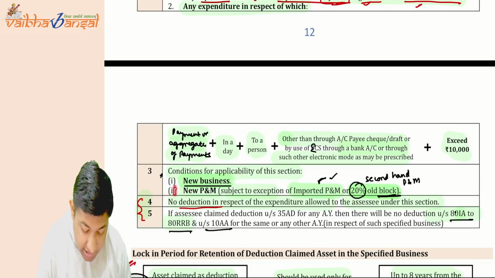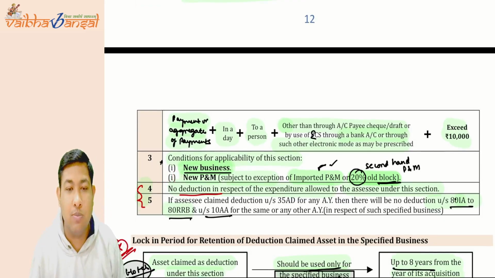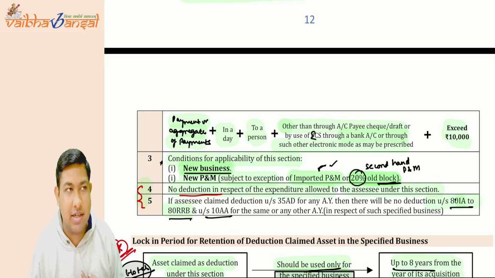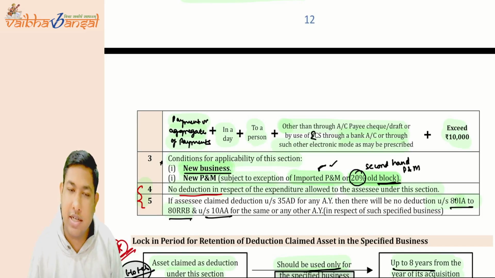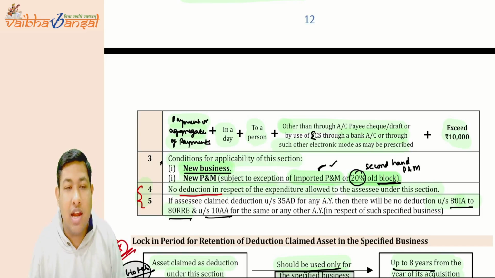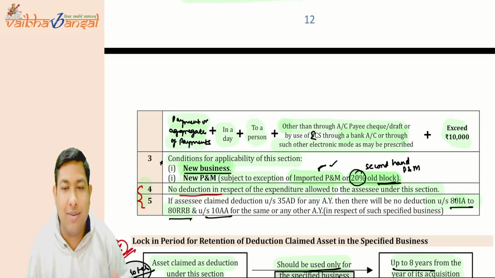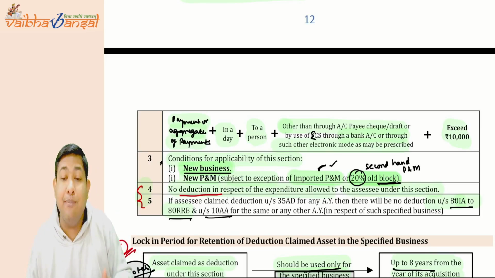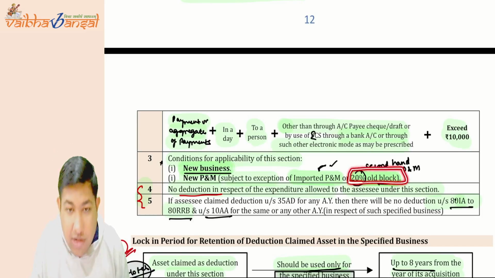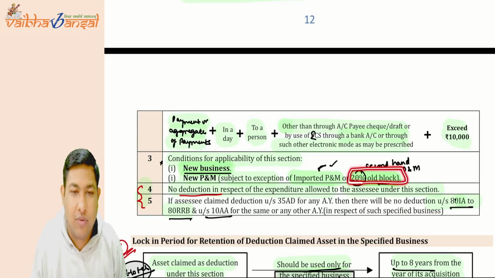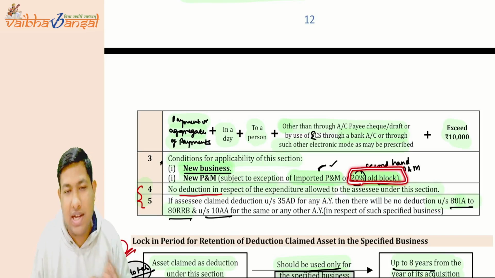Then the second point is new plant and machinery. What does new plant and machinery mean? They are saying that you have to acquire and install new plant and machinery, but there are certain exceptions. If it is imported plant and machinery, will it work? Yes, it will work. Or 20% of the old block: if 20% of the assets in the block are old assets, will it work? Yes, there are no issues.